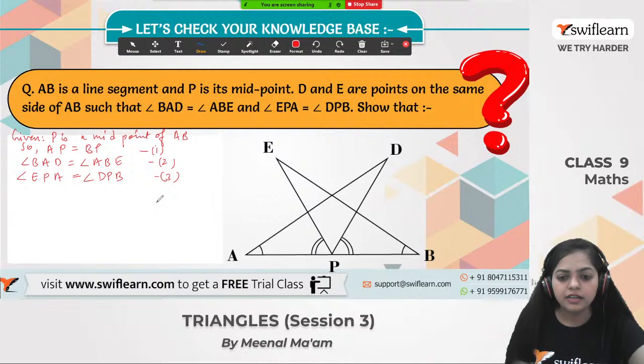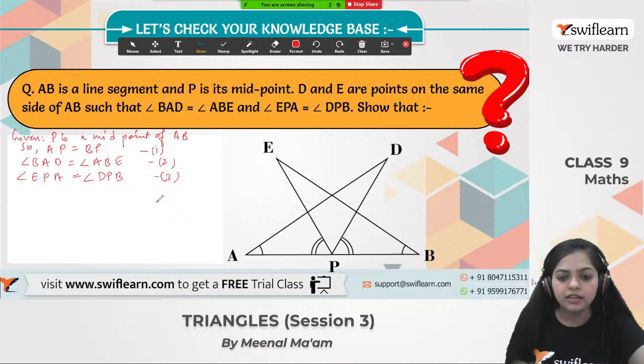Alright, now let's move on to the proof of this question. What we have to prove is that first, triangle DAP is congruent to triangle EBP, and second, we have to prove that AD equals BE.